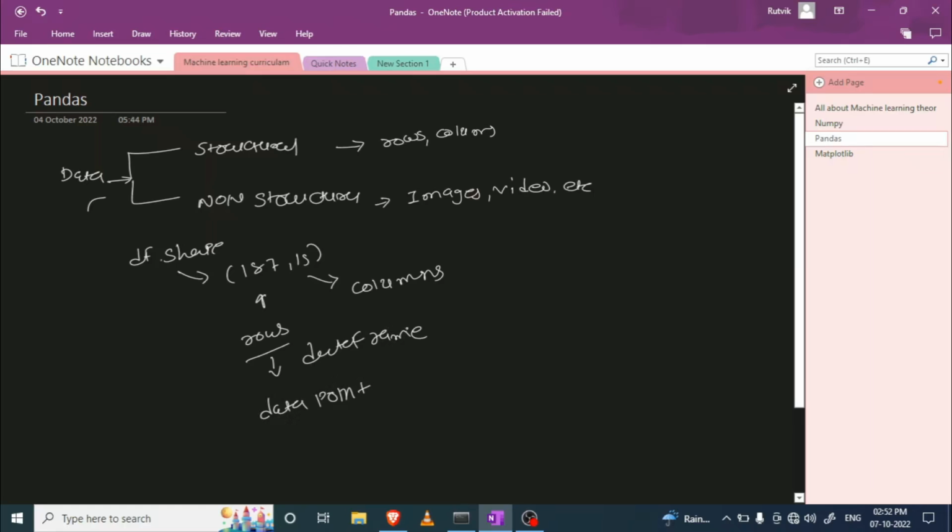Whereas columns represent dimensions. If you want to visualize one data point in the data set, then you must have 15 dimensions to represent it.